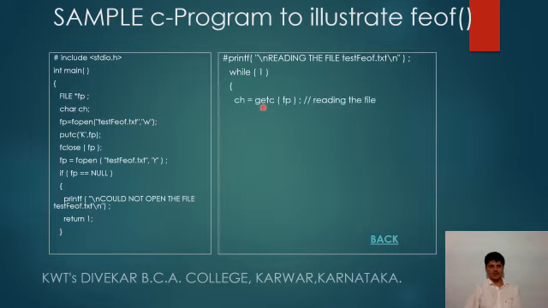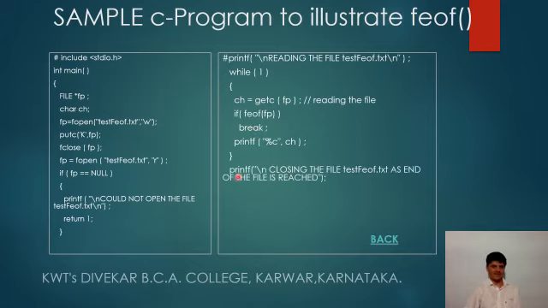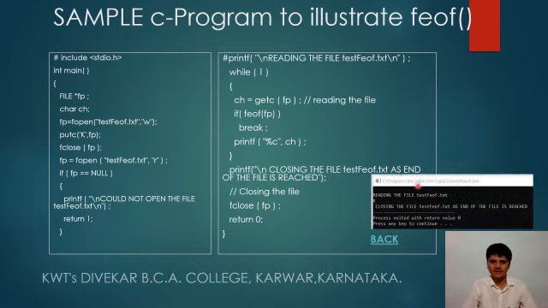While equals to 1, using getc we are reading a single character from the file into ch. And then if feof of fp, that is, the end of the file is reached with the file pointer, then we break the while and exit, closing the file, because the file pointer has reached the end of the file. And then lastly closing the file.